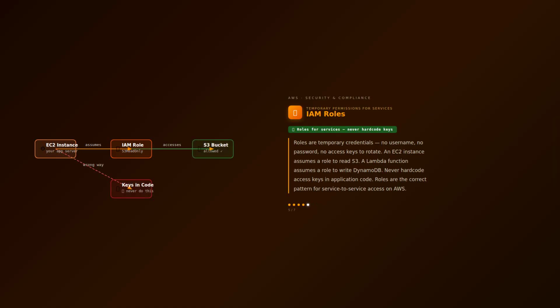Roles provide temporary credentials, no passwords, no access keys to rotate. An EC2 instance assumes a role to read S3. A Lambda function assumes a role to write DynamoDB. Never hardcode access keys in application code. Roles are the correct pattern for all service-to-service access on AWS.